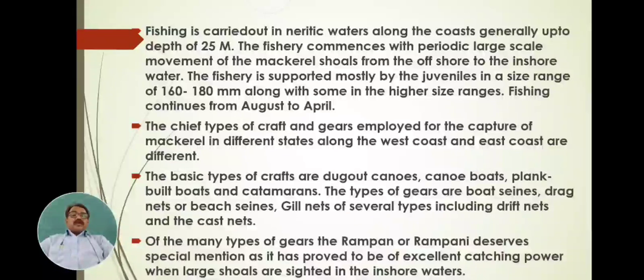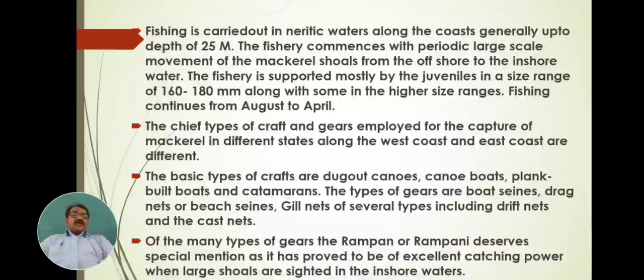The basic types of crafts are dugout canoes, canoe boats, plank built boats and catamarans. These are operated to capture the mackerel. The types of gears are boat seines, those are nets which are operated on these boats, these crafts.